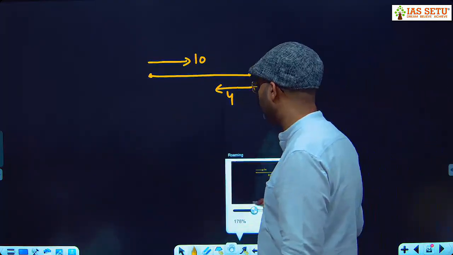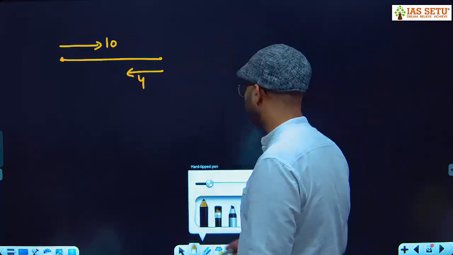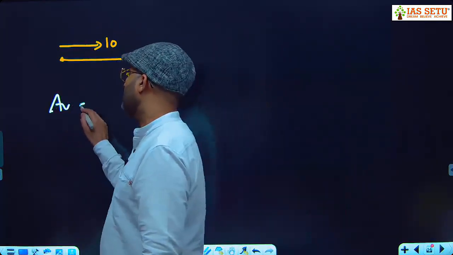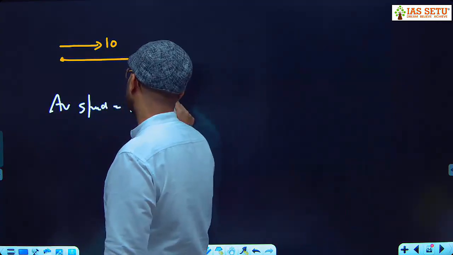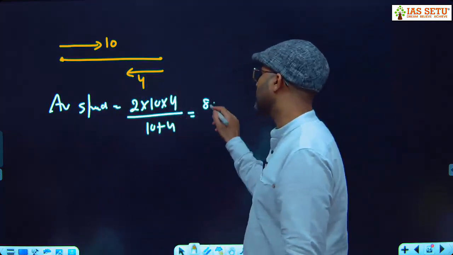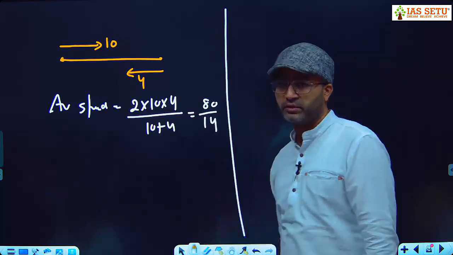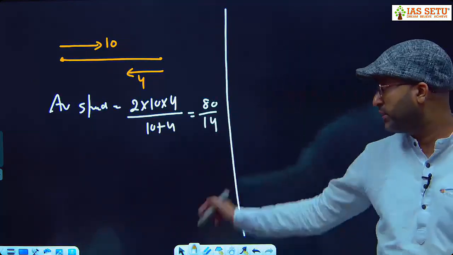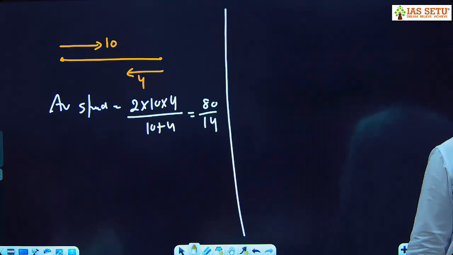Chalo, step number 1. Step number 1 is we find average speed. So what is average speed here? 2 into 10 into 4 divided by 10 plus 4. It is 80 divided by 14. Don't simplify. Abhi simplify mat karo. Your average speed is 80 upon 14. Depend on the yesterday concept, जो कल हमने पढ़ा था.